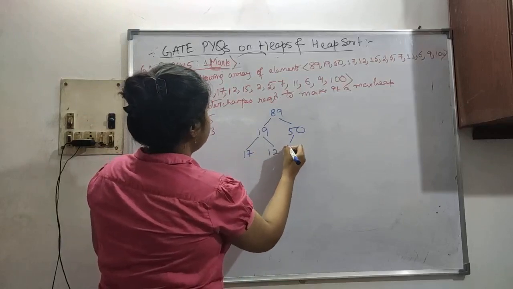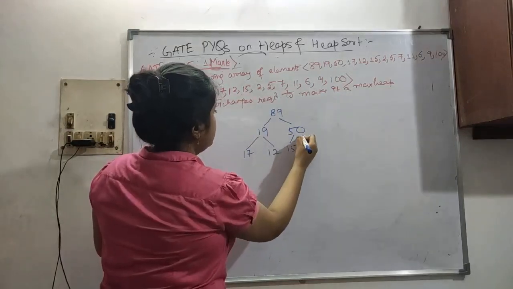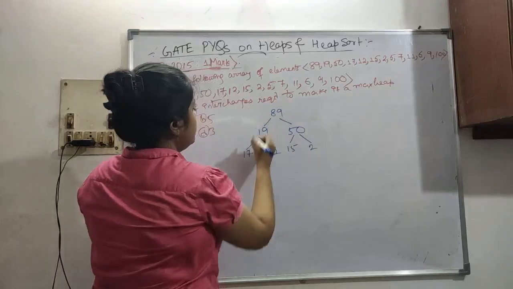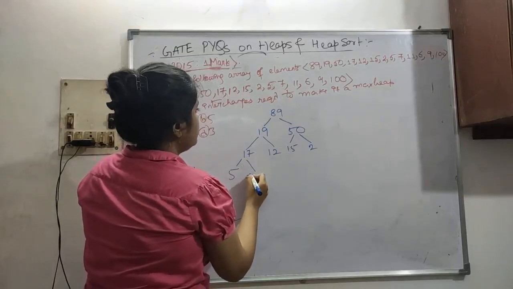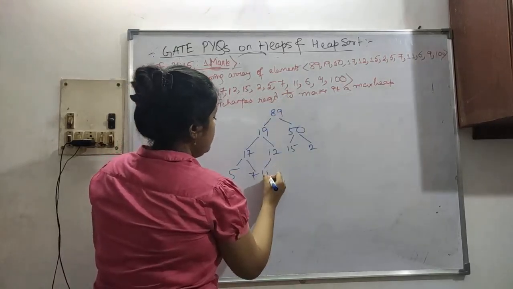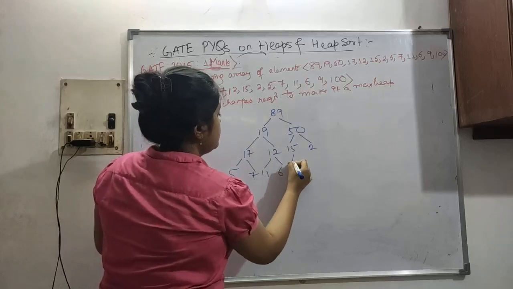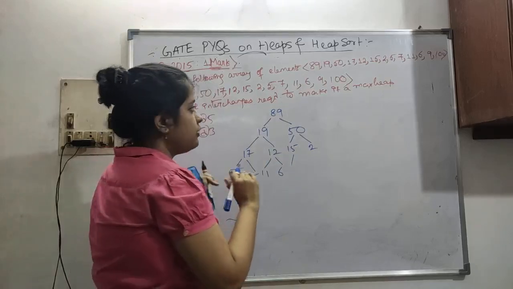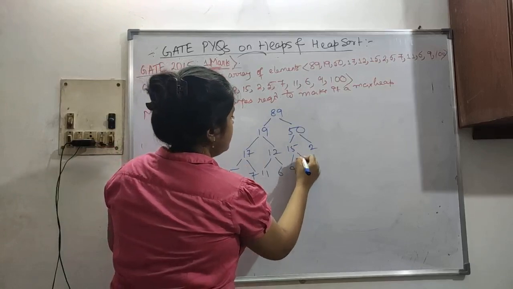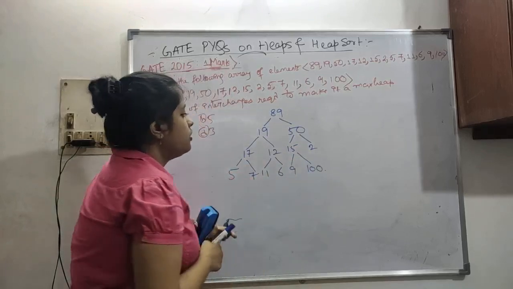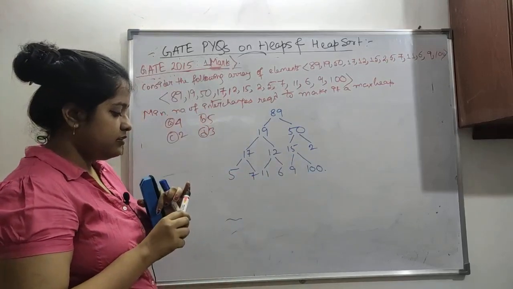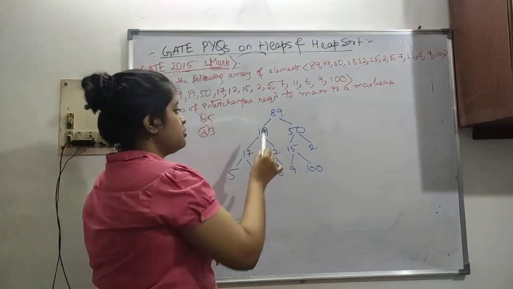17, 12, then 15, then 2, then 5, then 7, then 11, then 6. How I am feeling from left to right, okay? 6, 9, then 100. Okay, so now the minimum number of interchanges required to make this a max heap. So this is not a max heap.